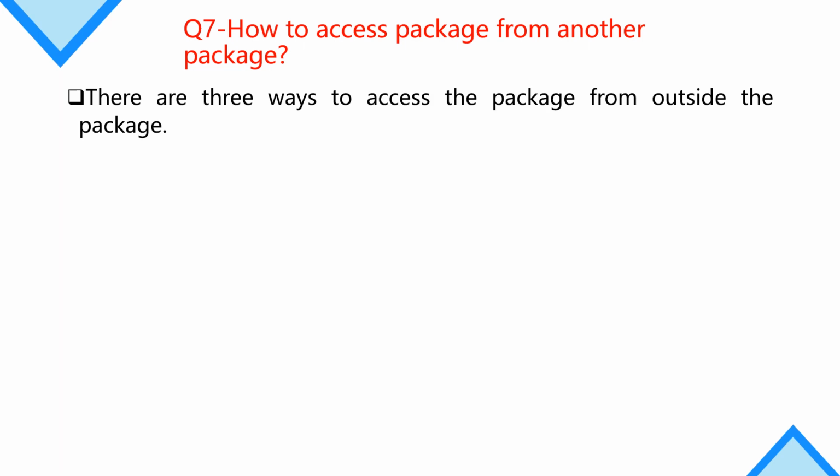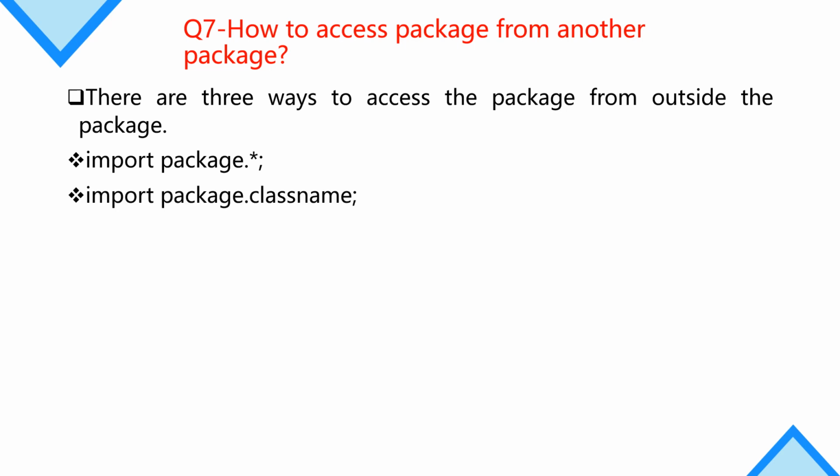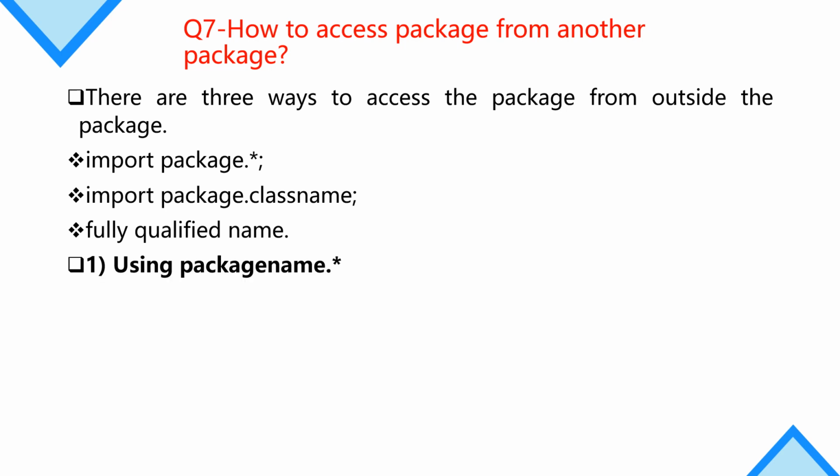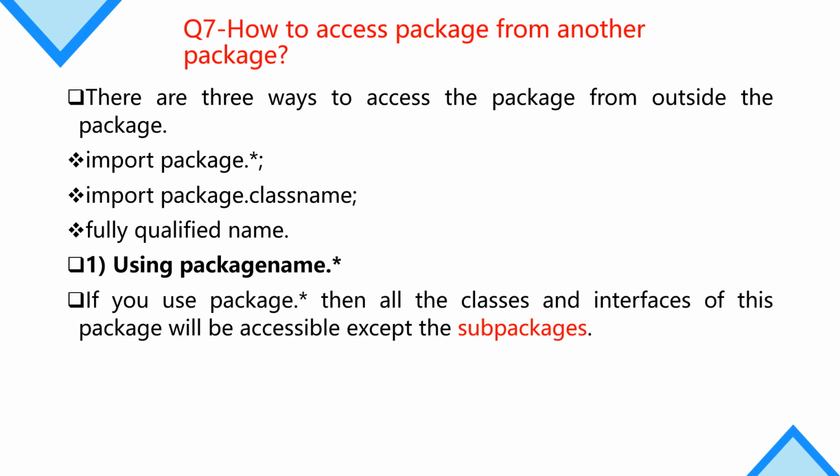How to access a package from another package? The answer is there are three ways to access a package from outside the package. The first is import package.*, the second is import package.classname, and the third is the fully qualified name. Let's discuss the first method, using package name dot star.